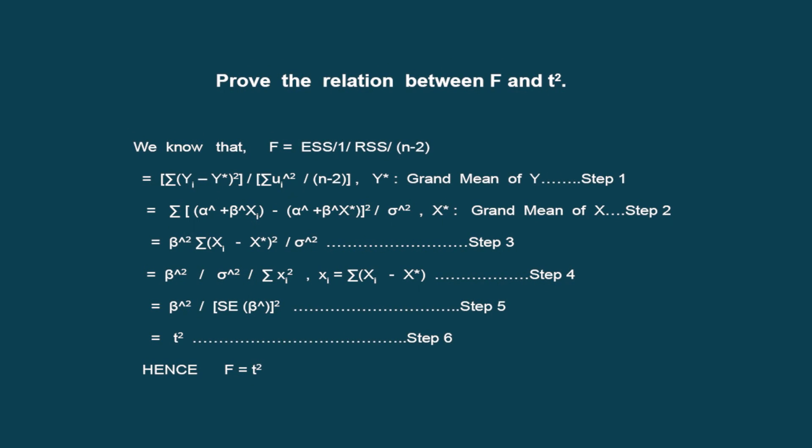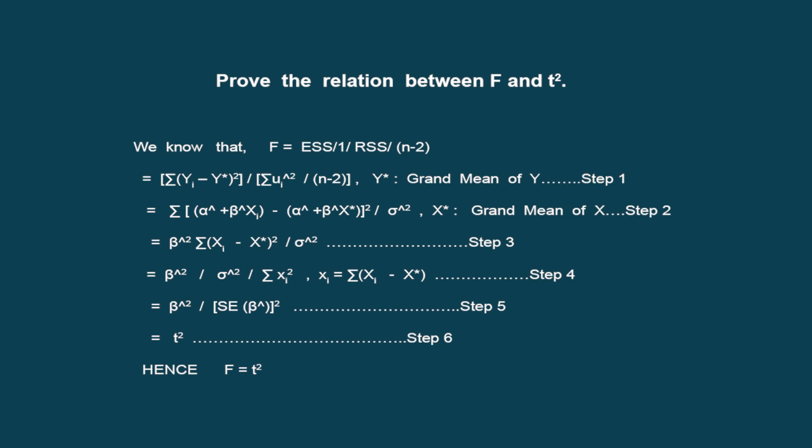As we go by the derivation, we start with basically the expression of F. So the expression of F is given by explained sum of squares divided by the respective degrees of freedom, which is 1, divided by RSS, that is residual sum of squares, divided by n minus 2. n stands for the number of observations, and minus 2 for the number of unknown parameters, alpha and beta, to be estimated in this two-variable regression model.